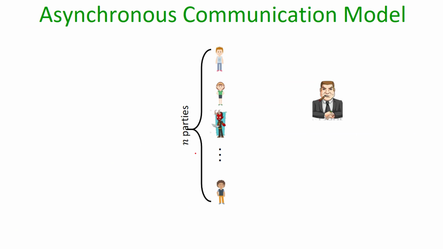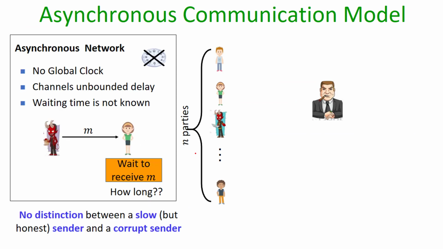So in this work, we studied the BA problem in the asynchronous communication model. There are inherent challenges while designing any distributed protocol in an asynchronous network model, because the parties are not synchronized and we do not have any concept of a global clock, due to which the channels among the parties have unbounded delay.